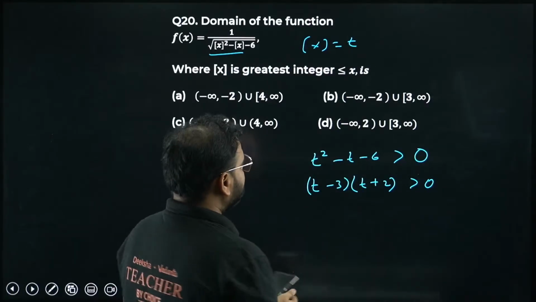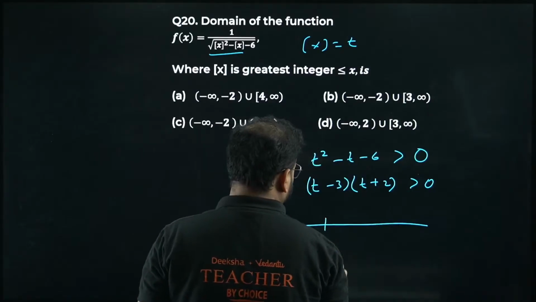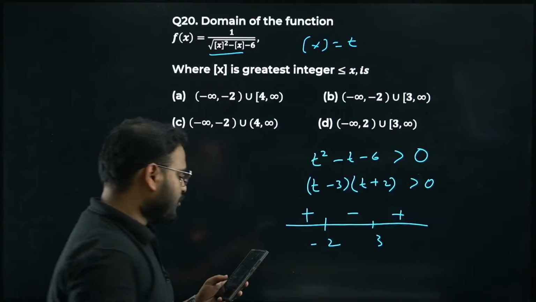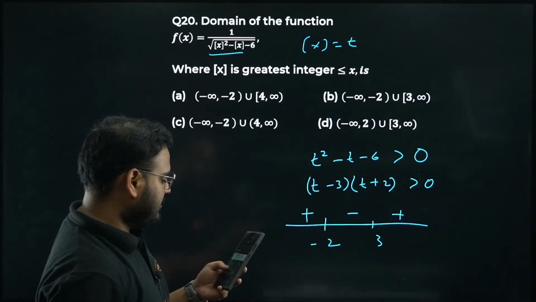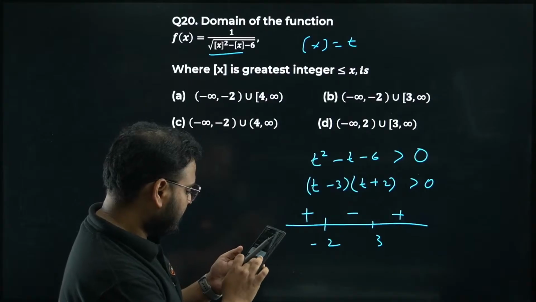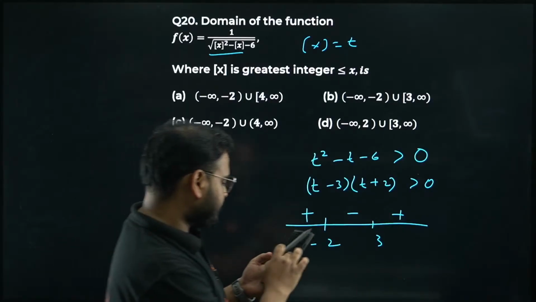Factorize it. From here I can get the number line. Please check. Minus 2, plus 3, here plus, minus, plus, because of the coefficient of this value. Somebody is saying B, C, and one is saying D. Please check.